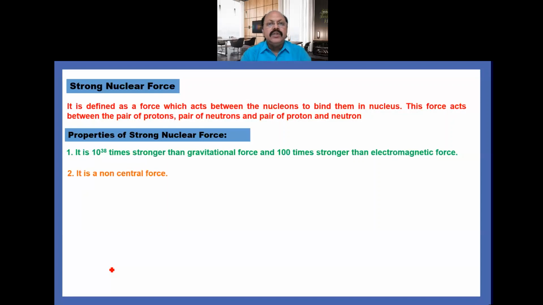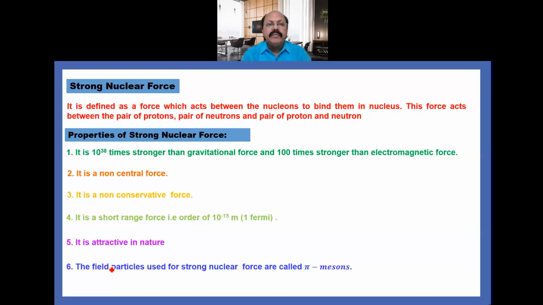Second, it is a non-central force, it is a non-conservative force, it is a short range force, that is of the order of 10 raised to power minus 15 meter, which is also known as 1 Fermi. It is attractive in nature. And the last, sixth one, the field particles used for strong nuclear force are called pi mesons.